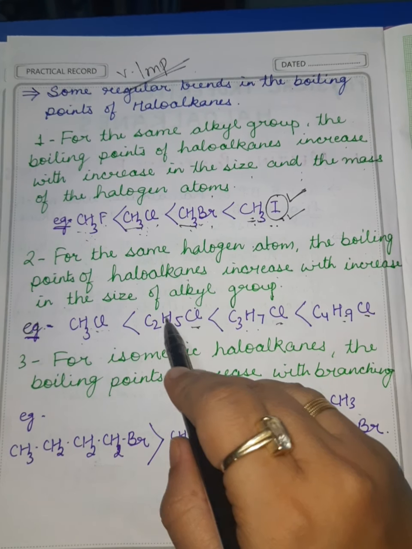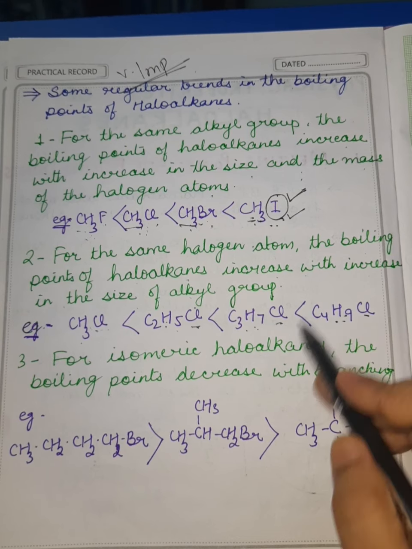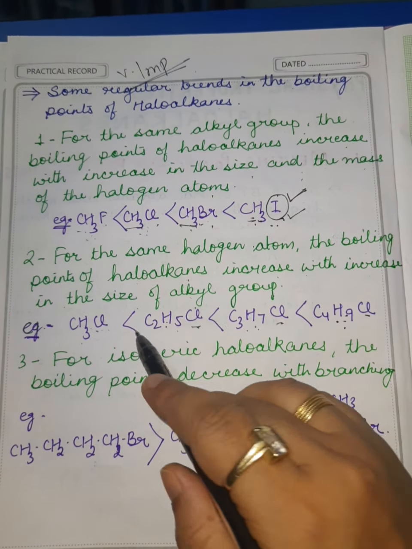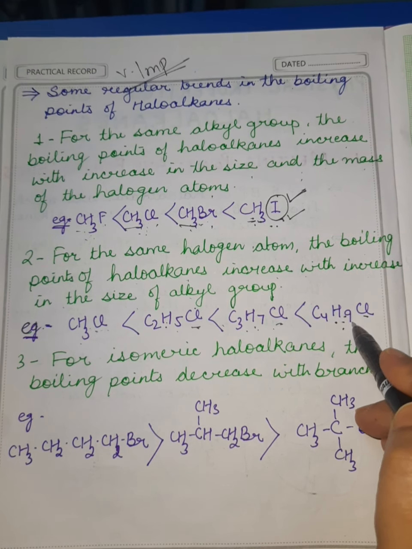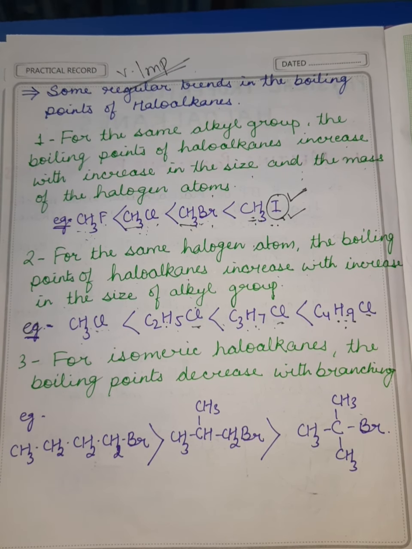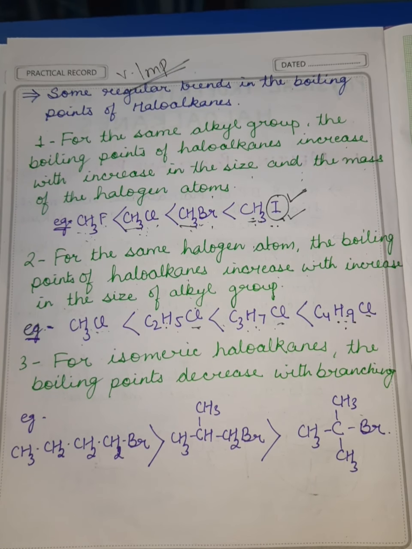So as the size of the alkyl group increases, the boiling point also increases. We know the reason. Greater the size of the alkyl group, higher is the magnitude of van der Waals force of attraction. And greater the van der Waals force of attraction, higher will be the boiling point.